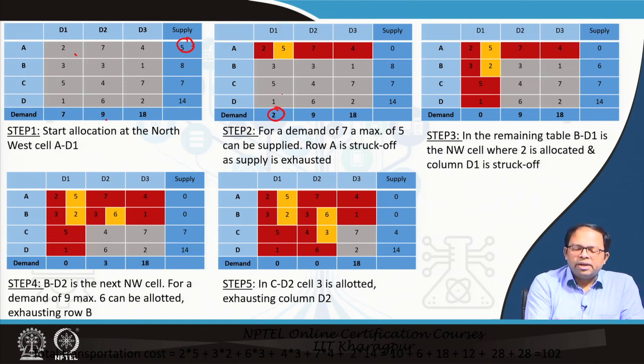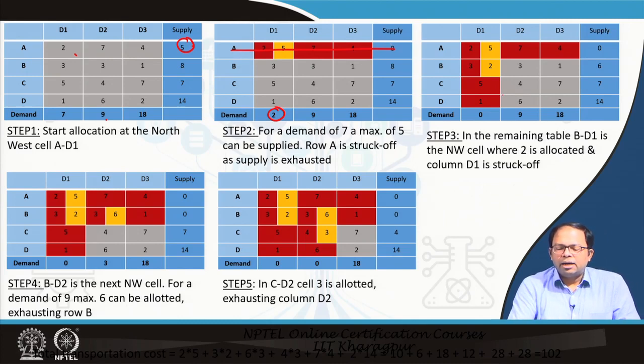So for D1 I have to again supply 2 more from somewhere else, but for A I have already supplied the entire 5. So A cannot supply anybody else, and there is no point of keeping that. That's why I make it red, so that there is no use of this particular row. Next I again go to the northwest corner, which is of course this one.